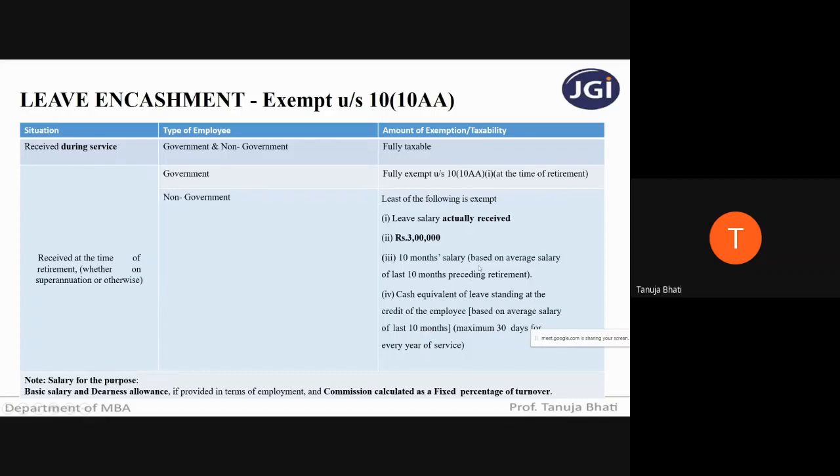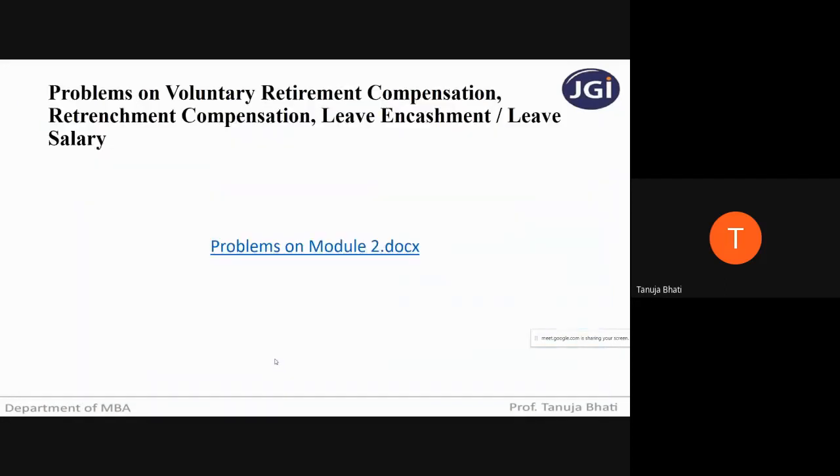Now the third point has average salary, and then this fourth point also has average salary. Now what is salary for the purpose of calculating leave encashment exemption? Salary is basic salary, dearness allowance only if it is provided in the terms of employment, and commission as a fixed percentage of turnover. So this is salary for the purpose of leave encashment. With this we have completed the revision of the previous lecture, number 8. Now let us see problems on all this.